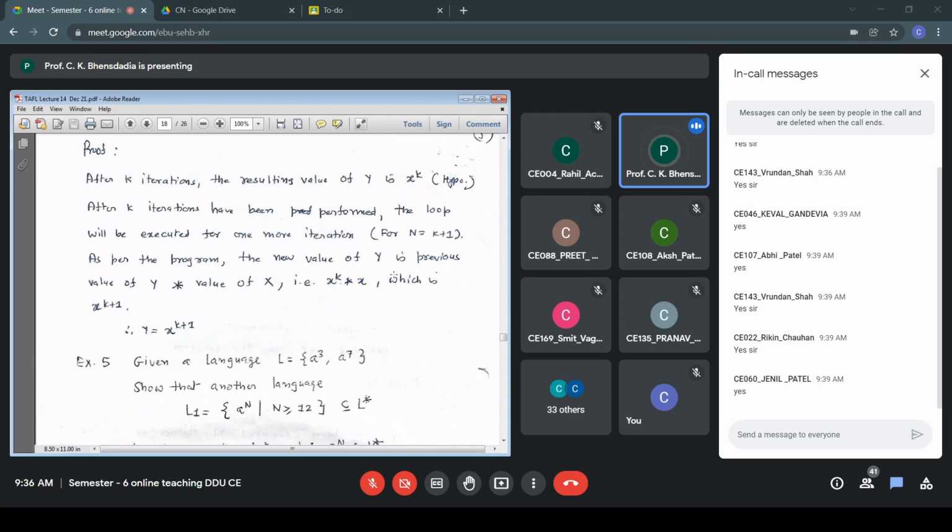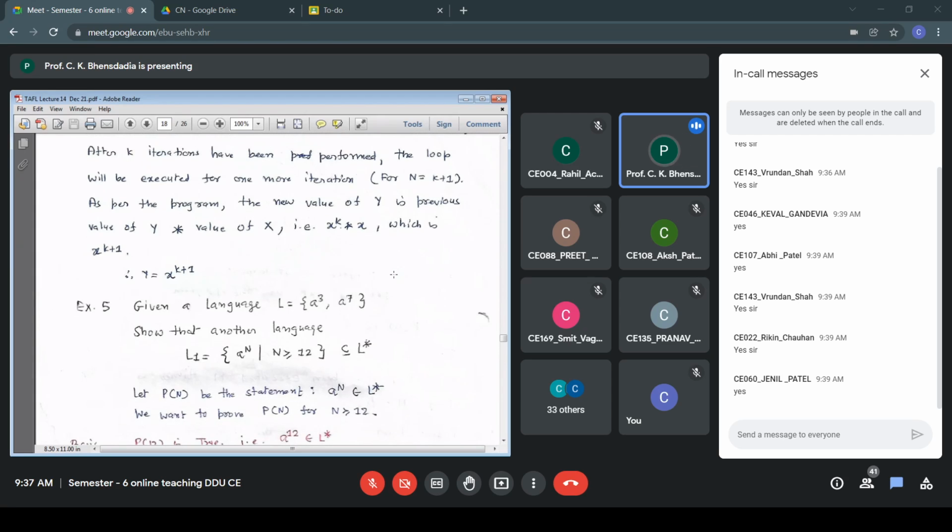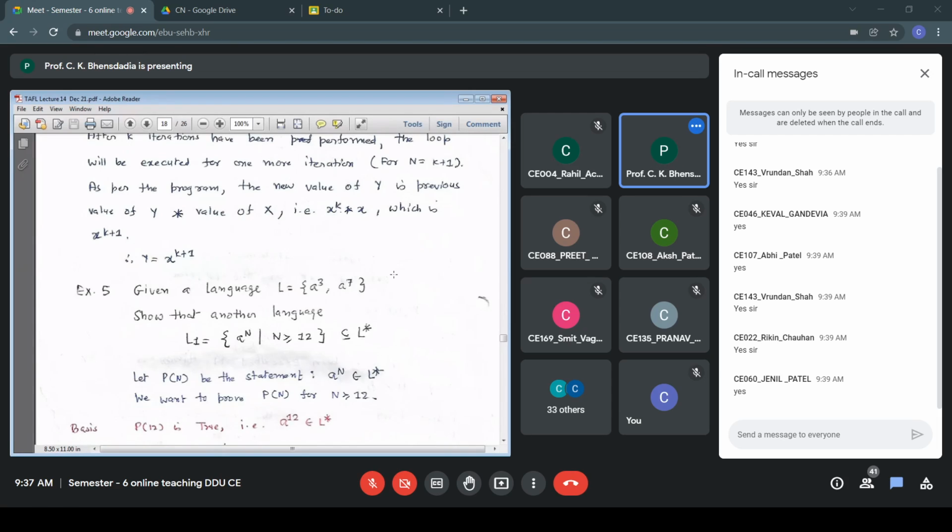Urundan, Janil, Rikin, okay. Now we'll slightly reformulate the statement, without changing the meaning. Let Pn be the statement a^n belongs to L star for n greater than or equal to 12. L1 contains A12, A13, A14, and so on.